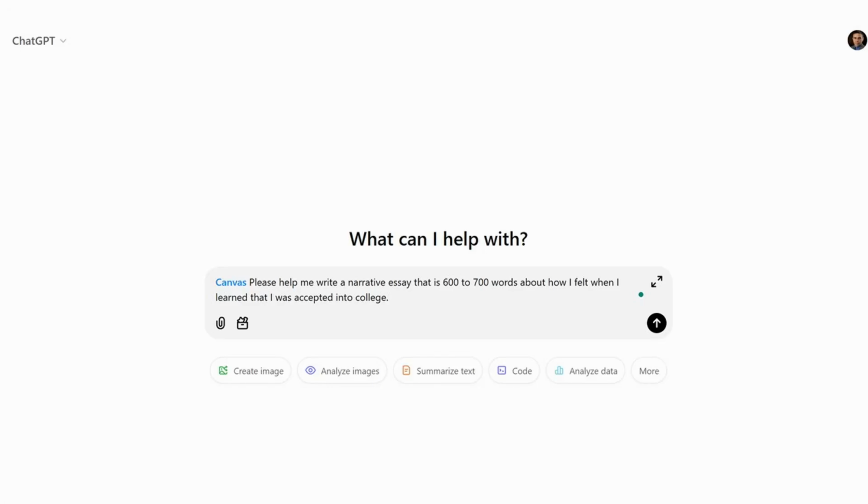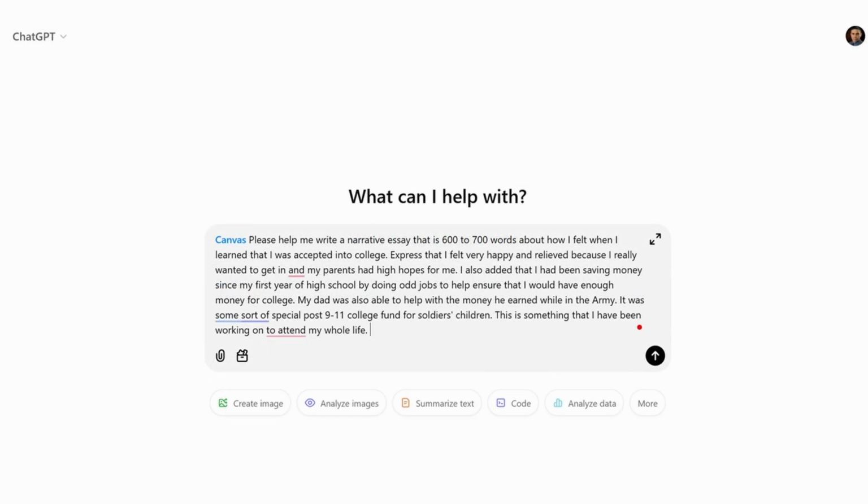The idea here is I'm using the AI properly. Again, hold your evaluations and your decision making until we go through this full prompt. But the idea here is that I'm using AI as a tool to help me write this. And this could be part of the assignment. This could be part of the process. So bear with me as we go through this full prompt. So let's go back to the prompt. So now I add, express that I felt very happy and relieved because I really wanted to get in and my parents had high hopes for me. Also add that I had been saving money since my first year of high school doing odd jobs to help ensure that I would have enough money for college.